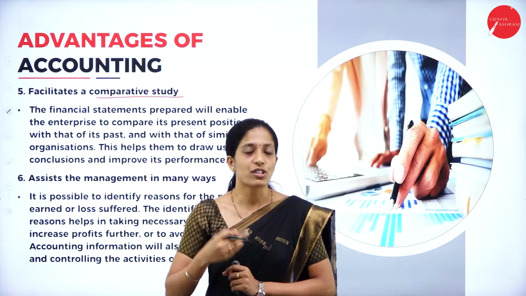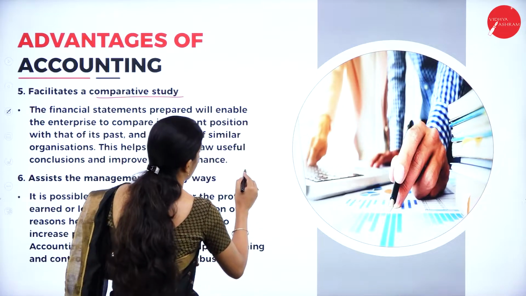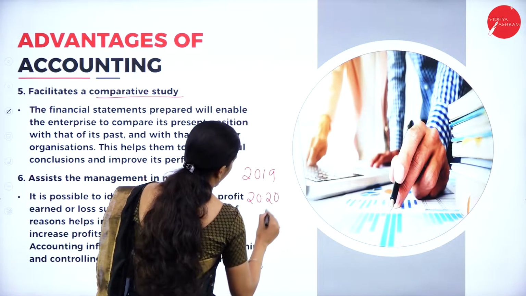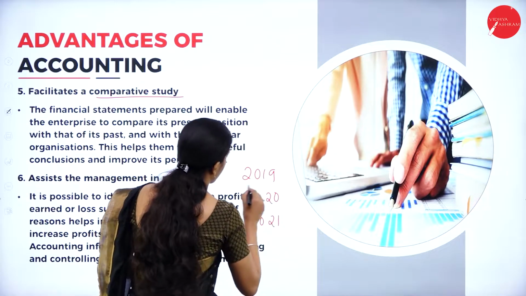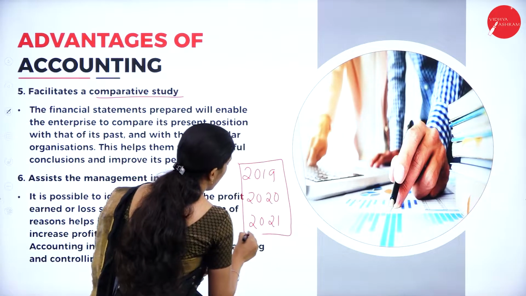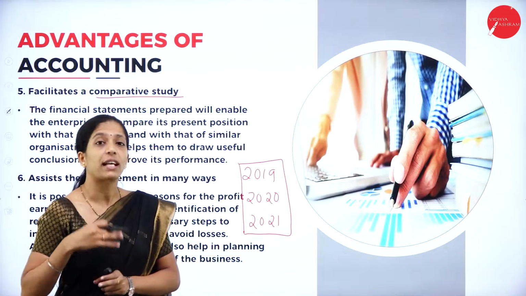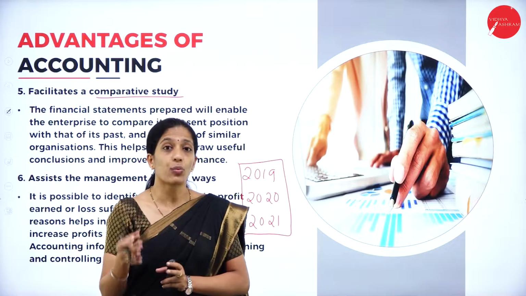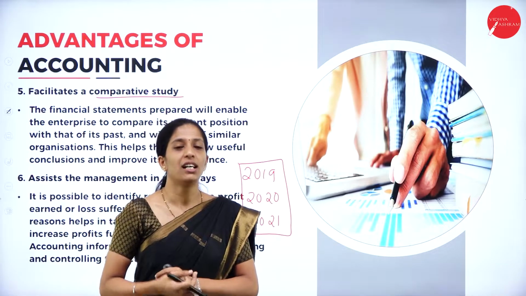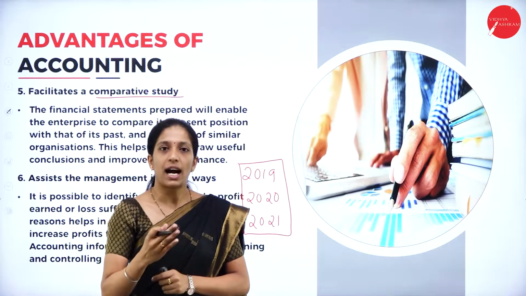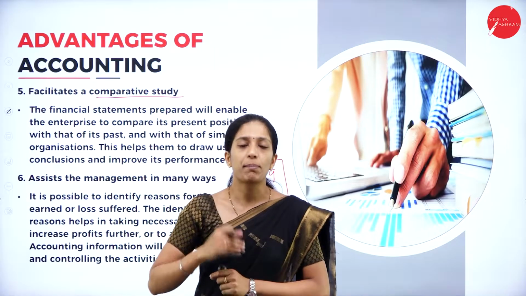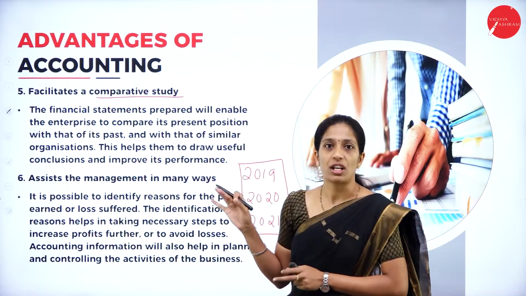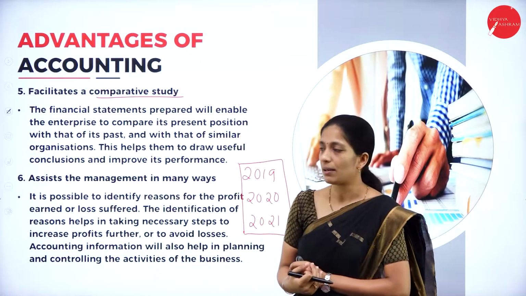In the sense, suppose in 2019, what was the net profit? And in 2020, what was the net profit? And in 2021, what is the net profit? So here, all the 3 years' net profit can be compared with each other, whether there is any improvement or whether we have to improve in the future. So these aspects can be identified very easily if we maintain proper books of account. So here, easy comparison from year to year can be made.